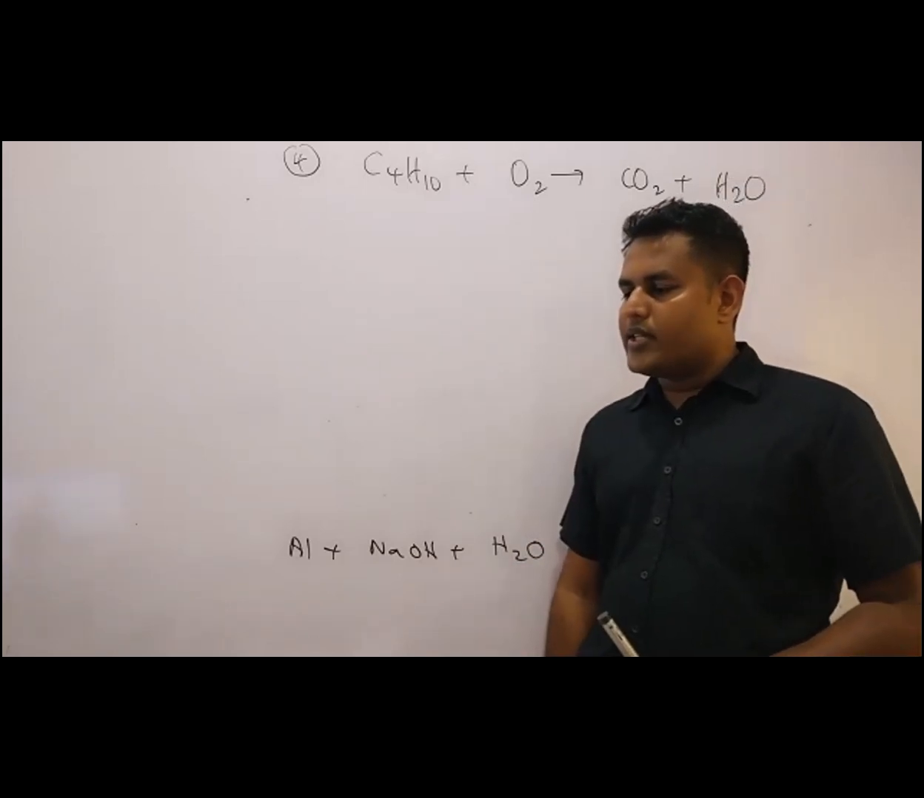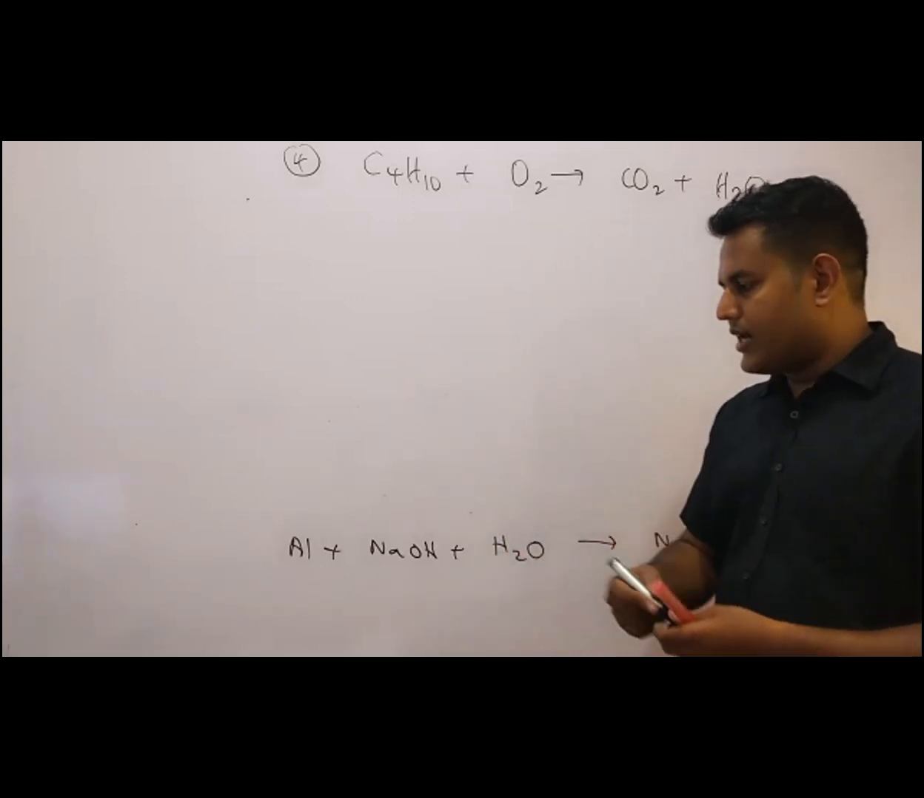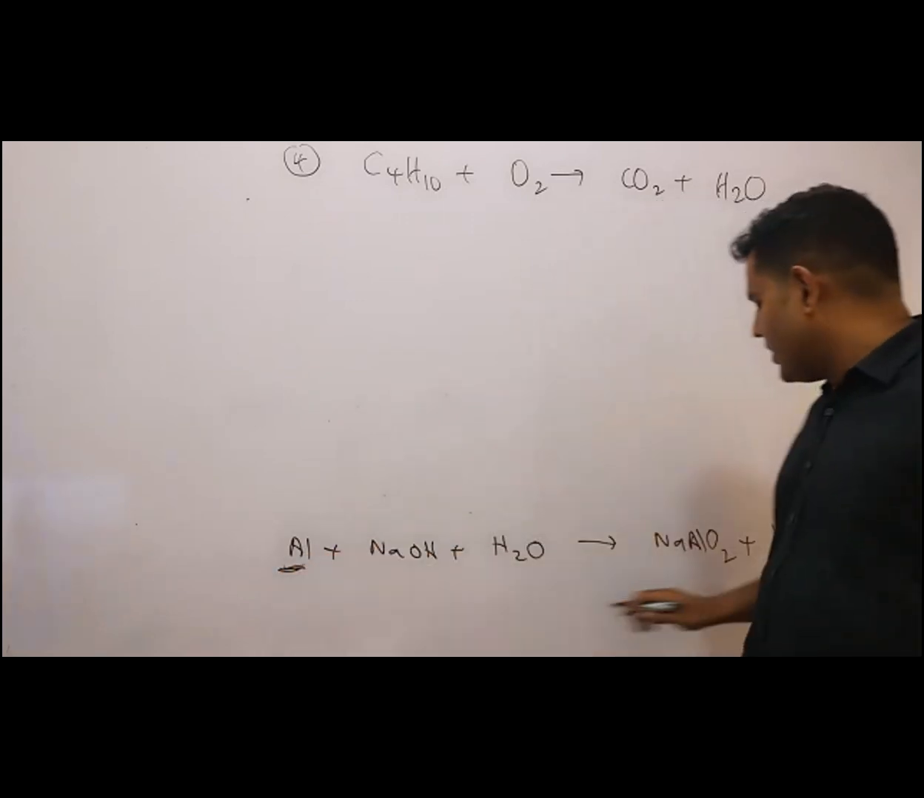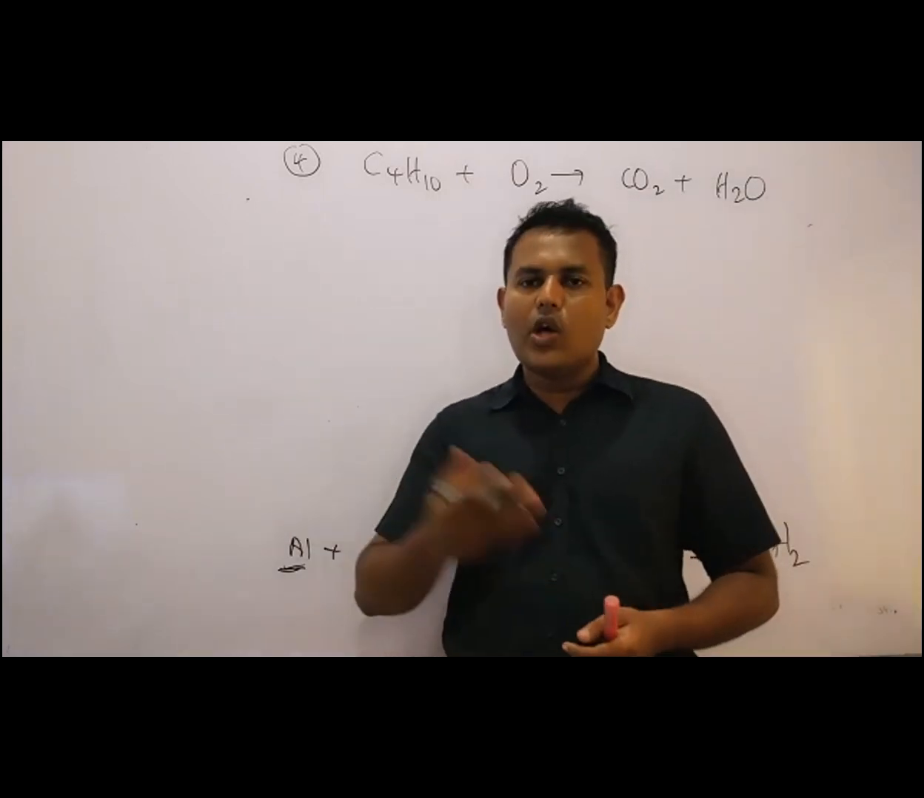In the first equation put 3 over 2 in front of hydrogen. Very good. So what is that? That's 1 aluminium. Here 1 aluminium. We have to start with the species which is available in the lowest amounts.